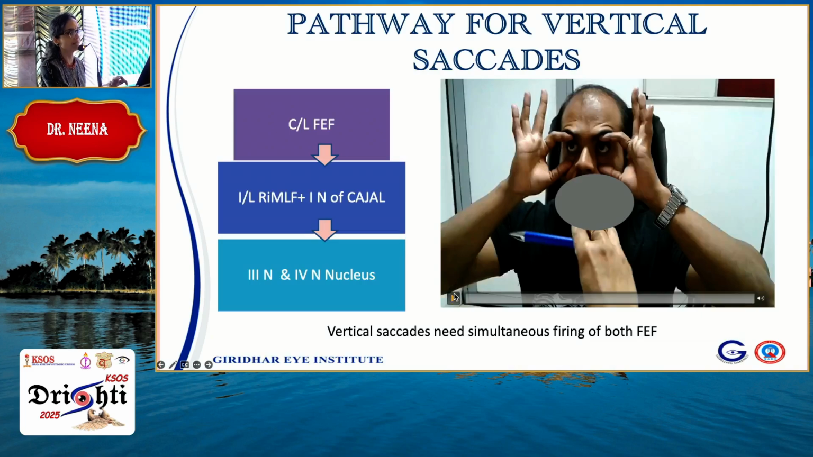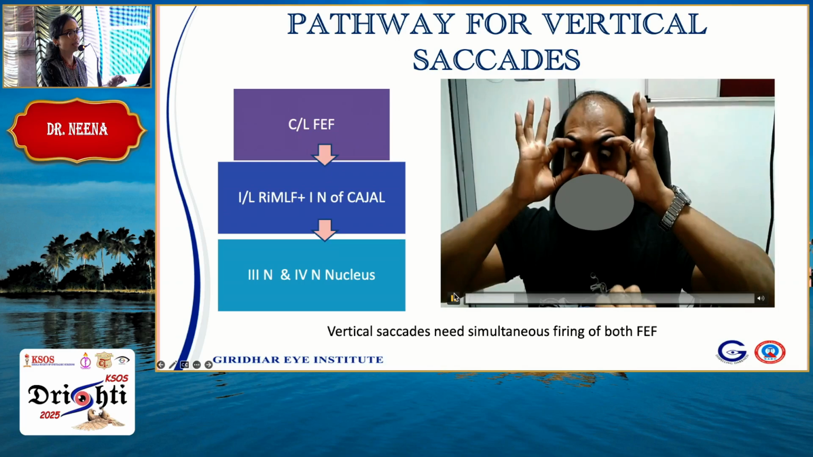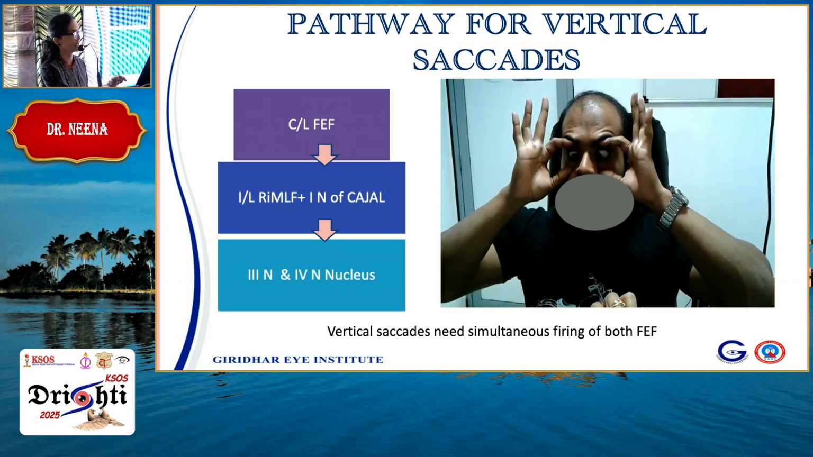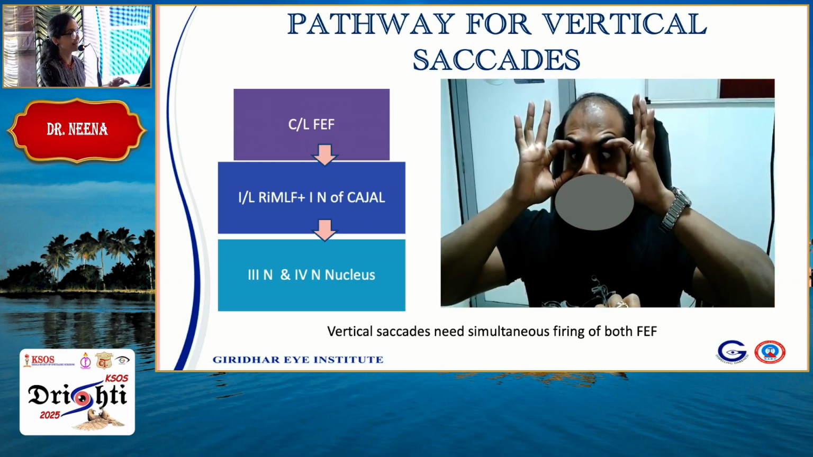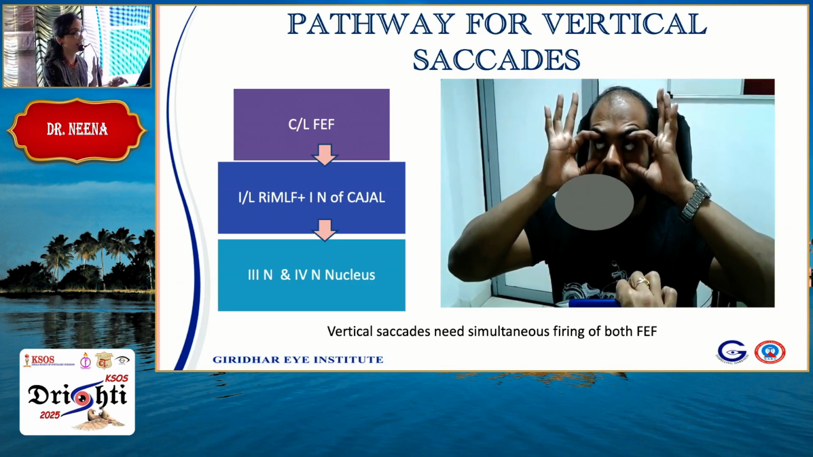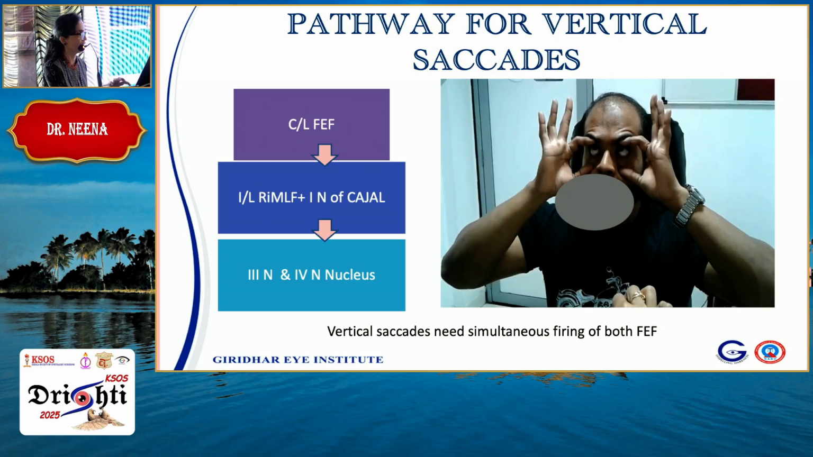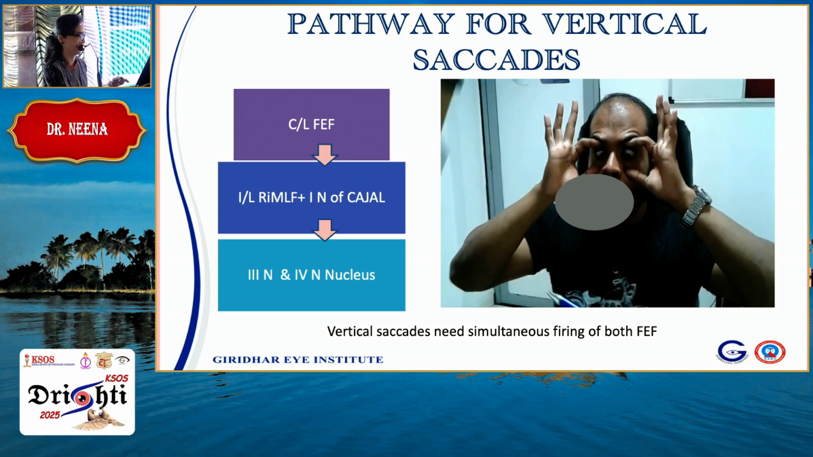This gentleman is looking at 2 objects held across his vertical eye field, and these are vertical saccades. So both frontal eye fields have to fire if you have to initiate a vertical saccade, because I said saccades are initiated by the contralateral frontal eye field, but it comes down to the MLF in the midbrain, and then through the 3rd and 4th nerve.